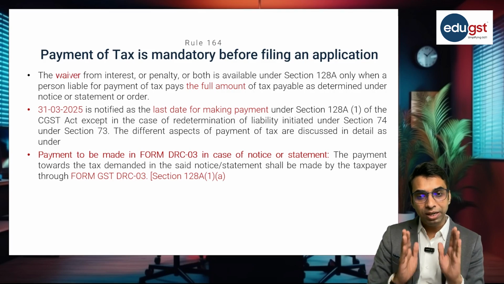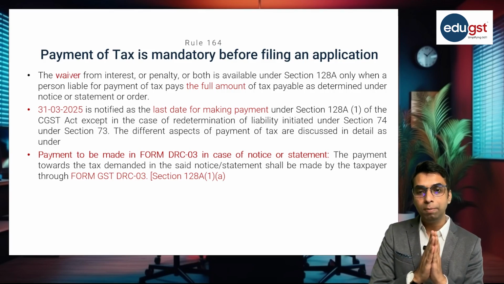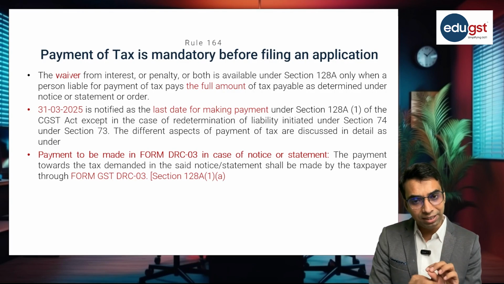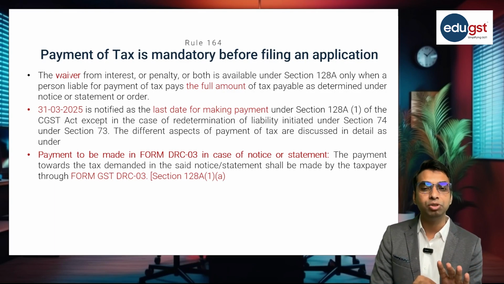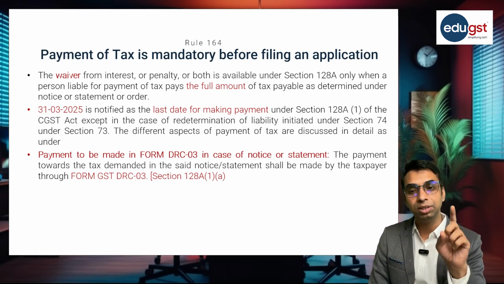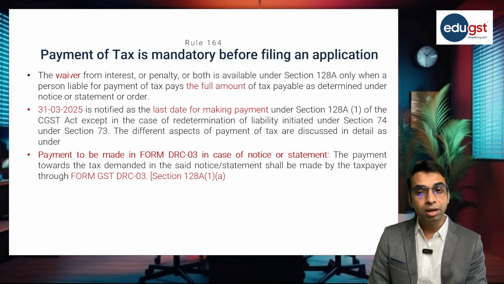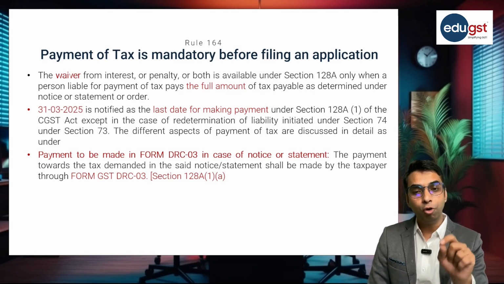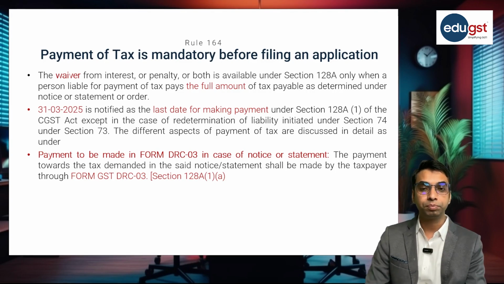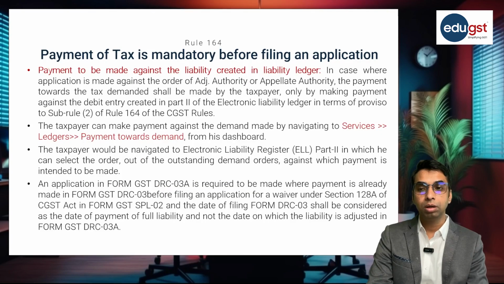So very simple. When a show cause notice is issued by the department under section 73, but the order is not passed by the adjudicating authority under section 73 subsection 9, in that case, full payment of tax can be made using the option of form DRC 03.